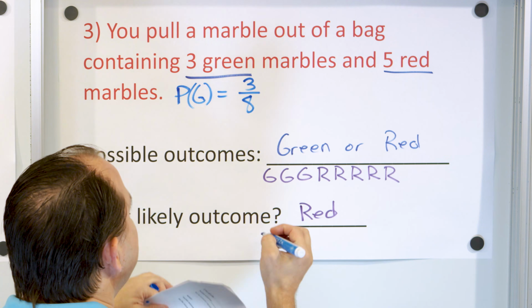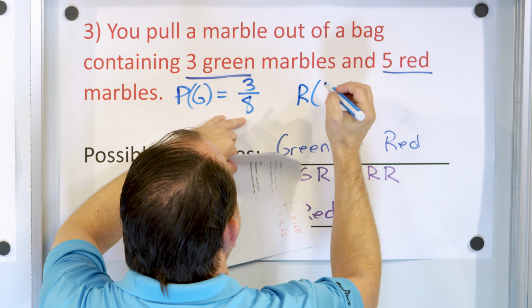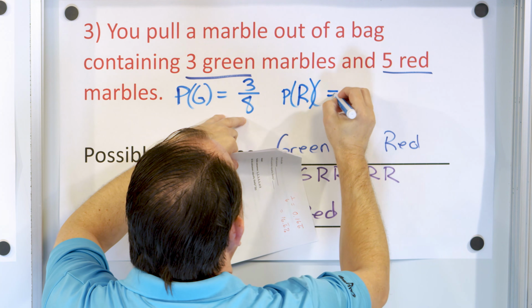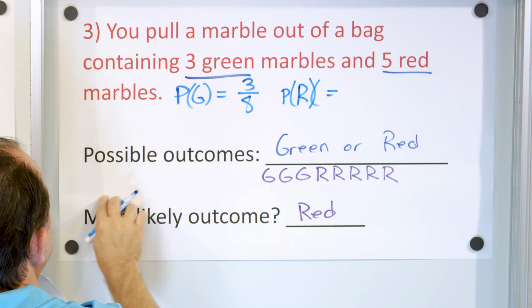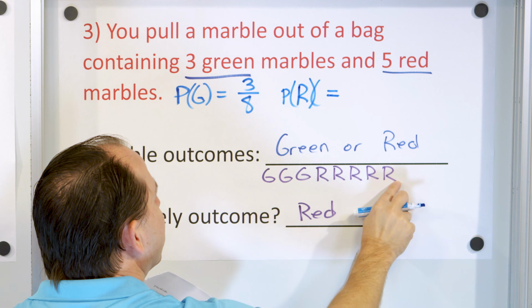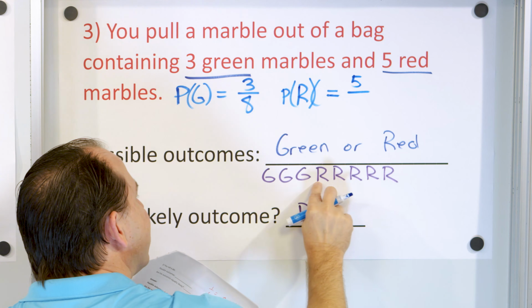Now let's go the extra mile here and find the probability of, whoops, I kind of messed that up, sorry about that. Let's find the probability of a red marble. Sorry about that, I can't really erase. The probability of getting a red marble. Same kind of thing. How many ways in which can I get red? I have actually 5 red marbles here. And how many altogether? I have 8.